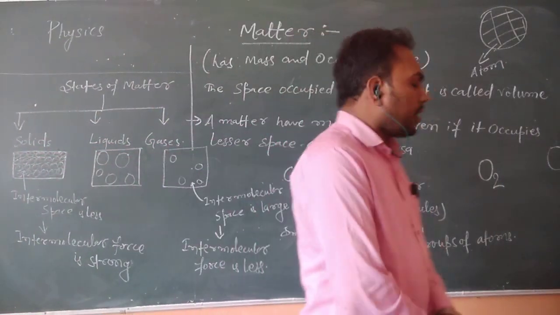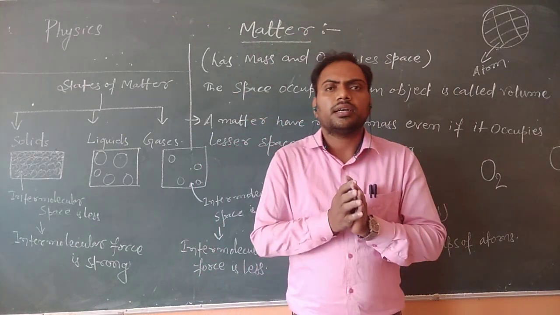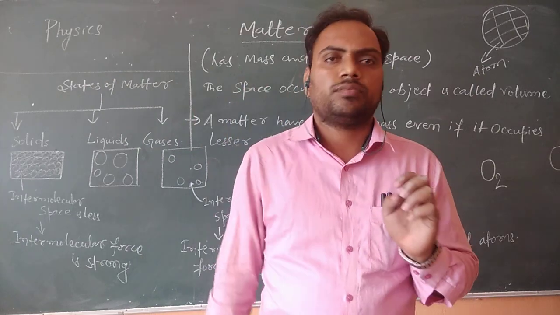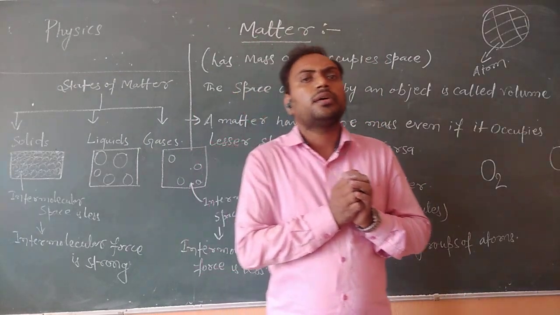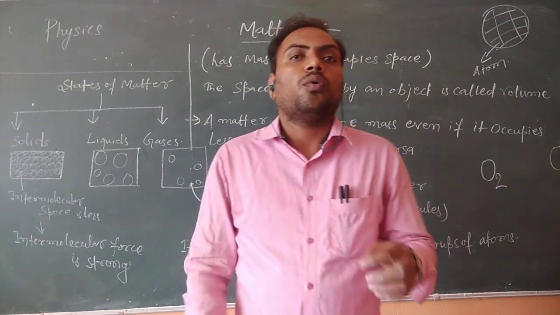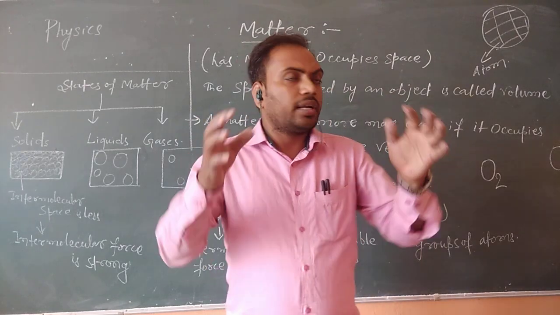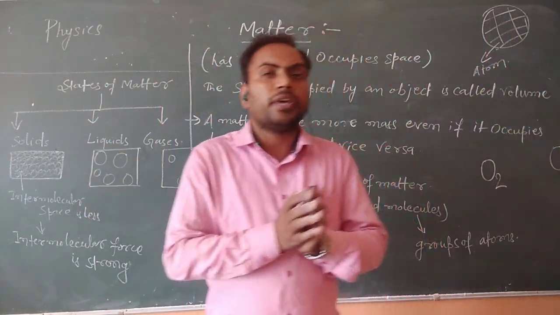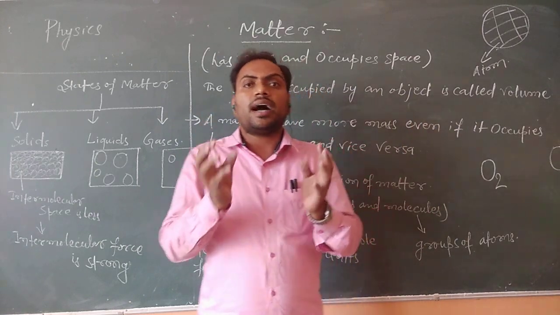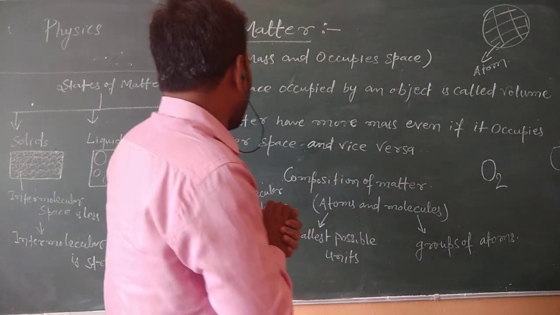A matter may have more mass even if it occupies lesser space, and vice versa. If we take 1 kg of cotton and 1 kg of iron, 1 kg of iron we can put in a small bag, while 1 kg of cotton we cannot put in a small bag because it will occupy more space, while the iron of the same mass will occupy less space.